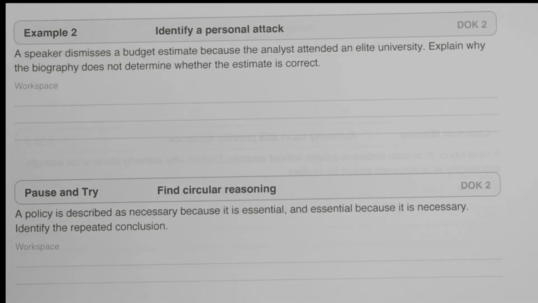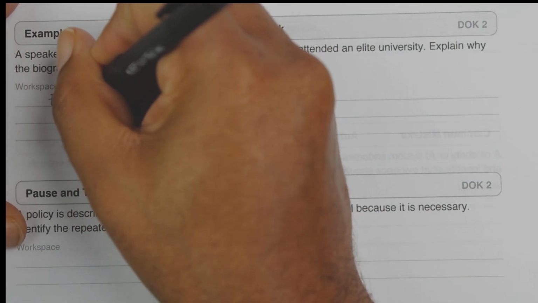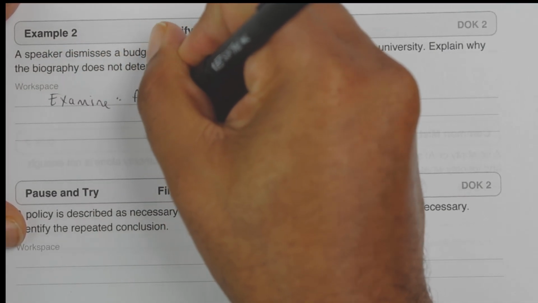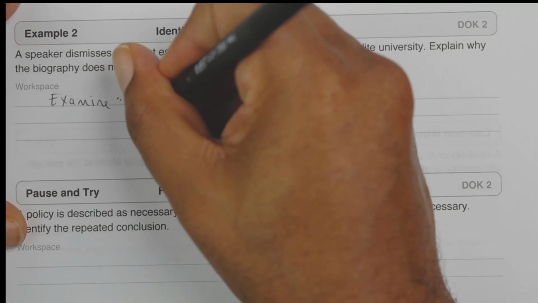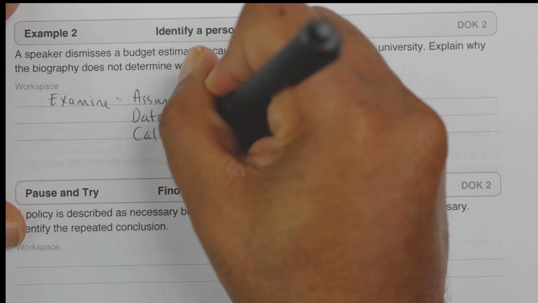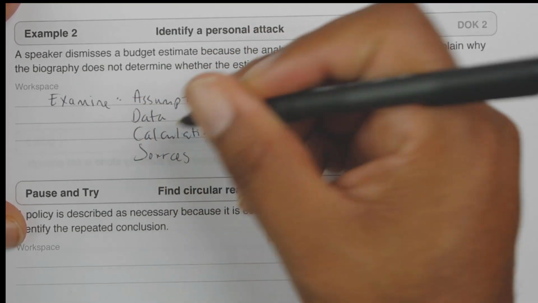So what we should do is examine assumptions, data, calculations, right? And even sources, right?